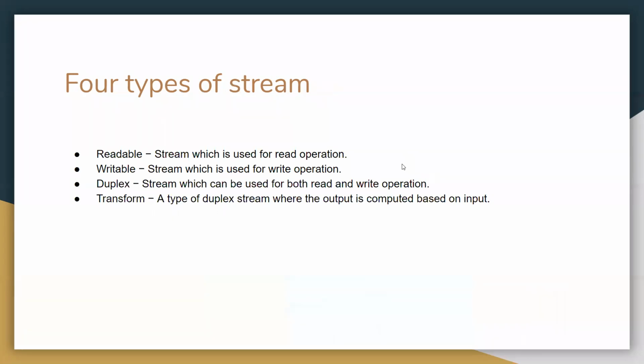There are 4 types of streams: readable, writable, duplex, transform. Readable stream is used for read operations, and writable stream is used for write operations. Duplex means a stream which can be used for both read and write operations. Transform is a type of duplex stream where the output is computed based on input. So we have 4 types of streams.